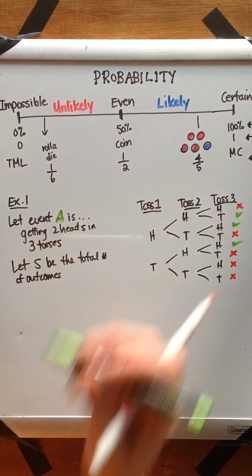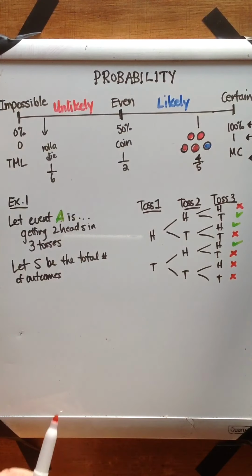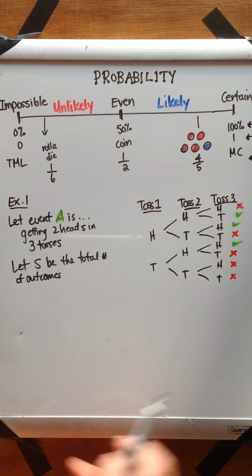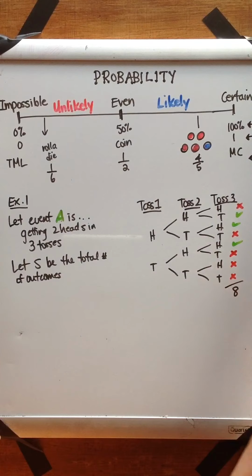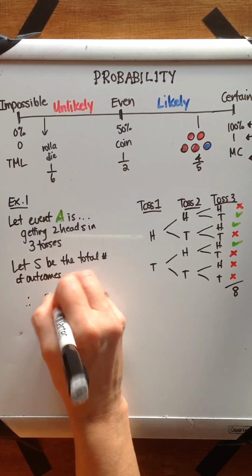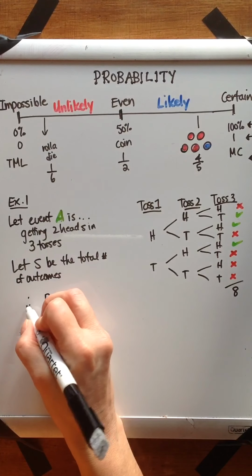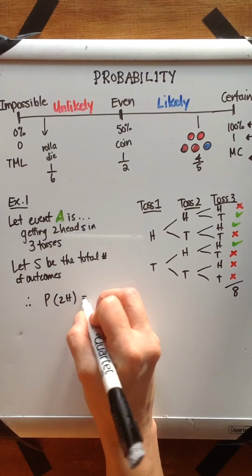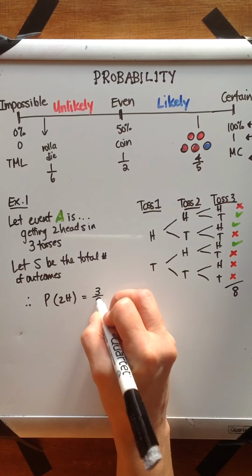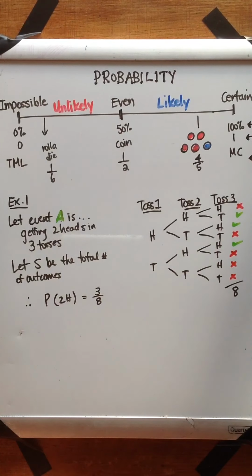Well, event A happens 3 times. What's the total number of tosses? Well, the total number of possibilities is 8. So we could say, therefore, the probability of getting 2 heads, and notice I'm going to use some short form notation to communicate this idea, would be 3 out of 8. No worries. Let's try another example.